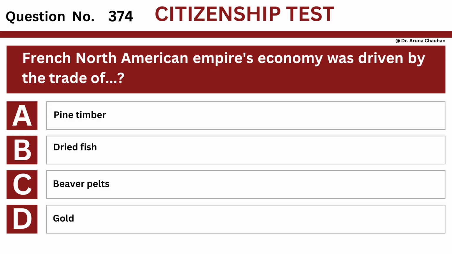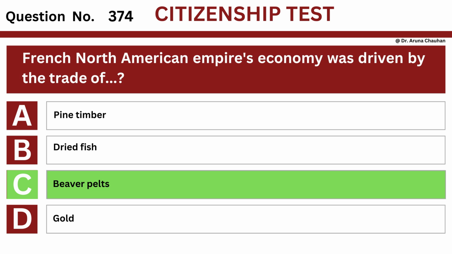Question number 374. Question: French North American Empire's economy was driven by the trade of option A, pine timber, option B, dried fish, option C, beaver pelts, option D, gold. The answer is option C, beaver pelts.